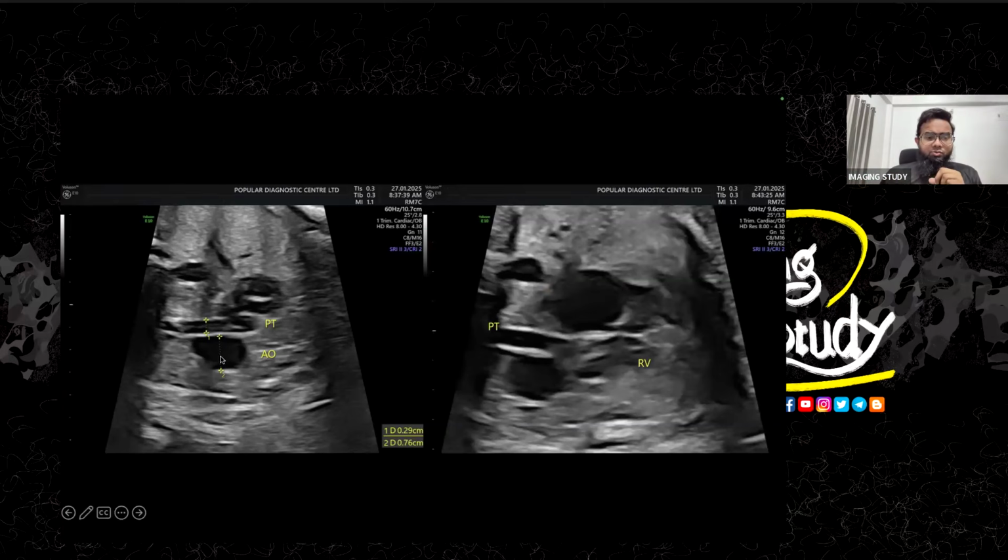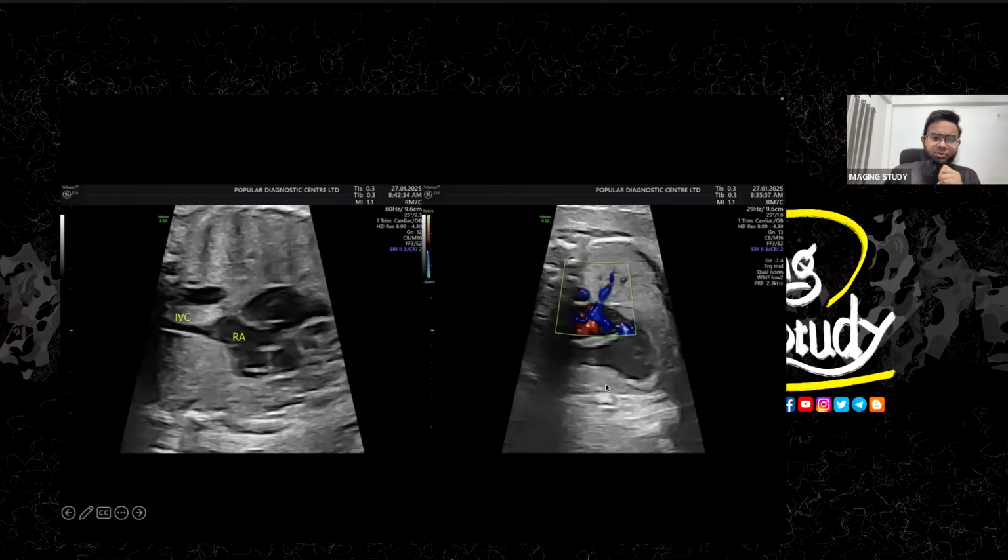So this is the aorta, which is slightly dilated, 7 millimeter, and the pulmonary trunk is stenotic. A stenotic pulmonary trunk is not very good for the management after birth. So this is the right ventricle, which is already collapsed. Here's the inferior vena cava entering into the right atrium. The pulmonary veins are draining into the left atrium, so there is no anomalous pulmonary venous drainage present.